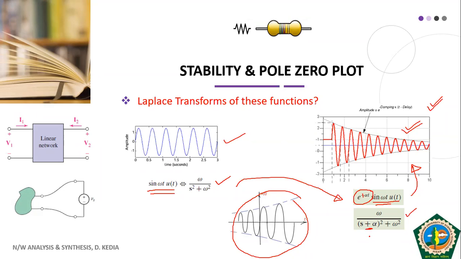Notice this thing. So for bounded output, we will have s plus alpha whole square plus omega square, whereas for unbounded exponential output for your sinusoidal function, it will give s minus alpha whole square plus omega square. I hope you are able to correlate these functions and their Laplace transforms. Next.